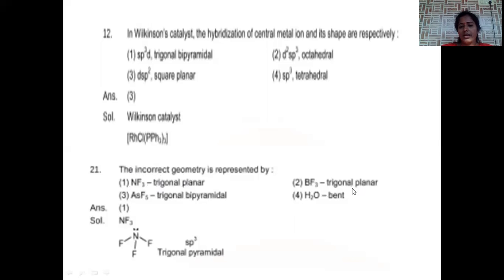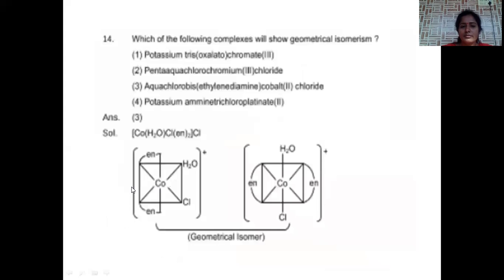BF3 trigonal planar is the correct geometry. Arsenic pentafluoride is trigonal bipyramidal. So sp3d hybridization will give trigonal bipyramidal. This is also a correct option. Water is a bent molecule. With two lone pairs of electrons on oxygen, it is a bent molecule. This is also correct. The only wrong answer is NF3, where there is sp3 hybridization and pyramidal structure. It is not planar. Option number 1 is the correct answer.